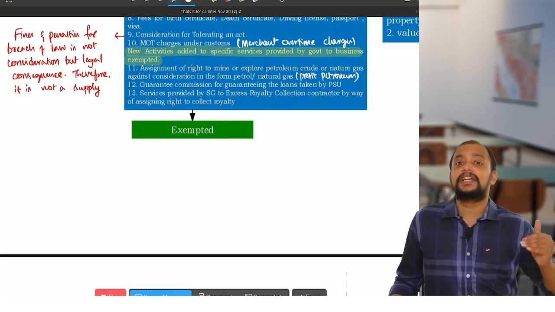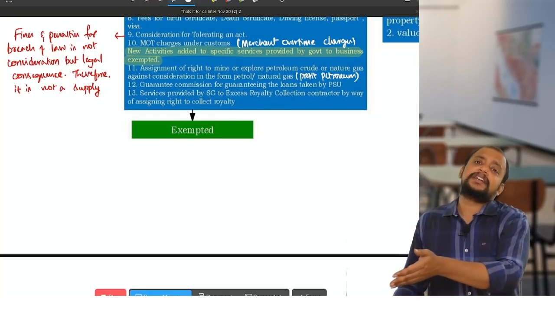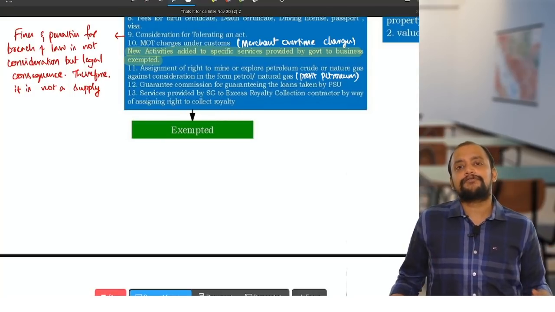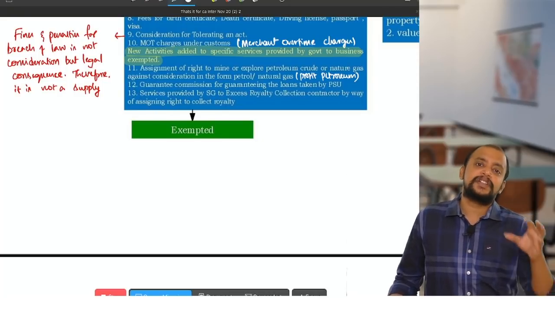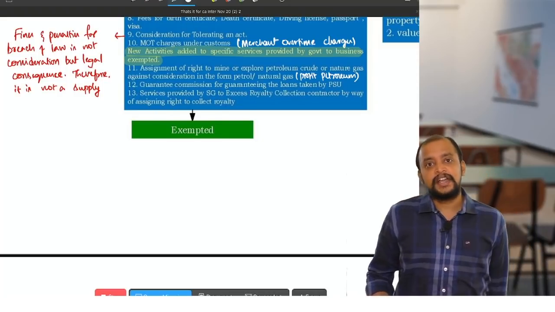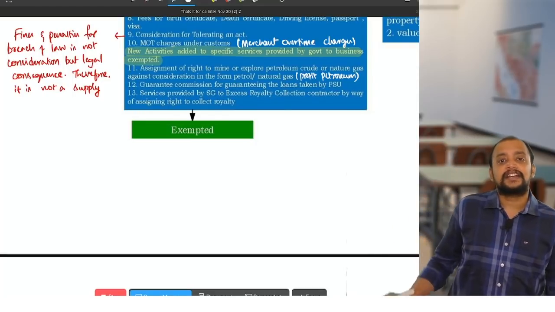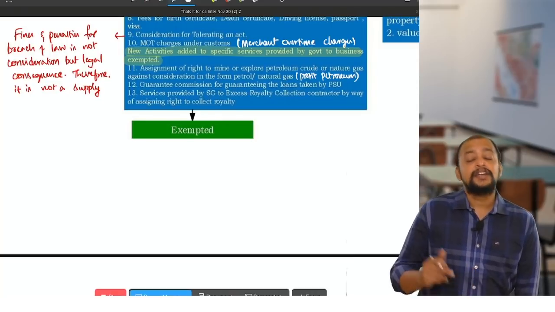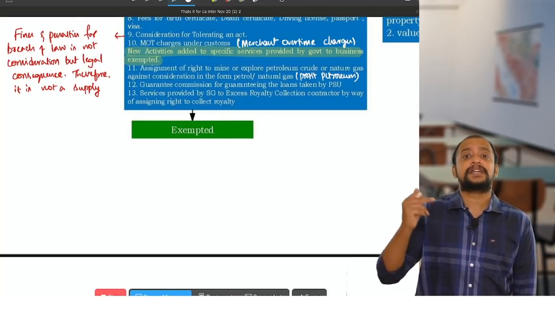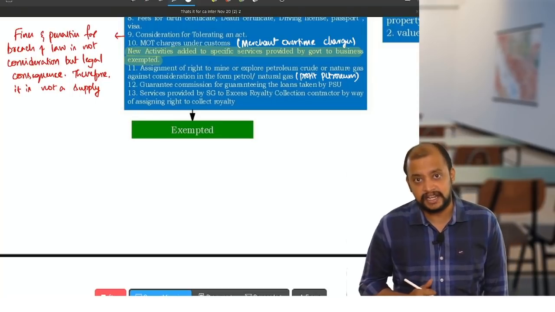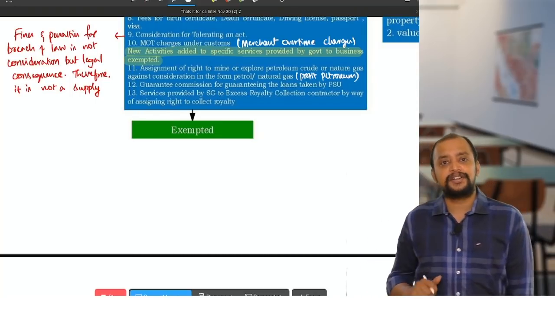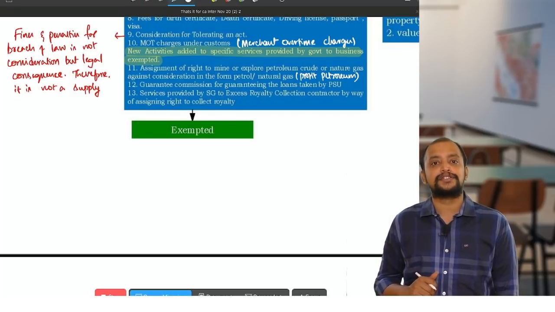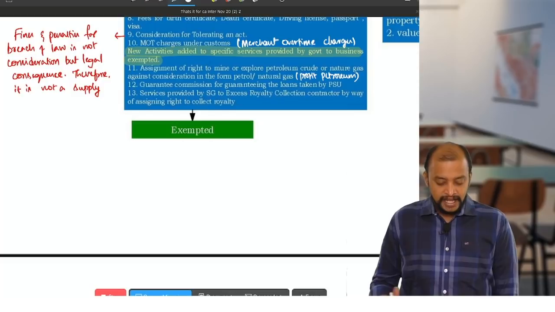Now the government will give the guarantee, because public sector undertakings are nothing but government invested companies only. So when these public sector undertakings take loans, the government will give a guarantee. But for giving the guarantee, the government will charge a guarantee commission from the public sector undertakings. That guarantee commission charged by the government is exempted. Understood? So guarantee commission for guaranteeing the loans taken by PSU, that is exempted.